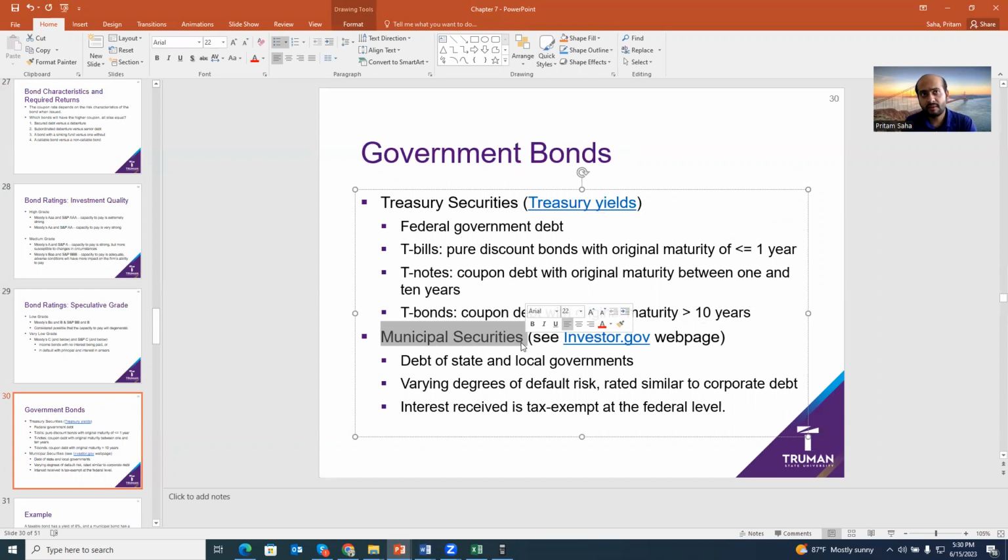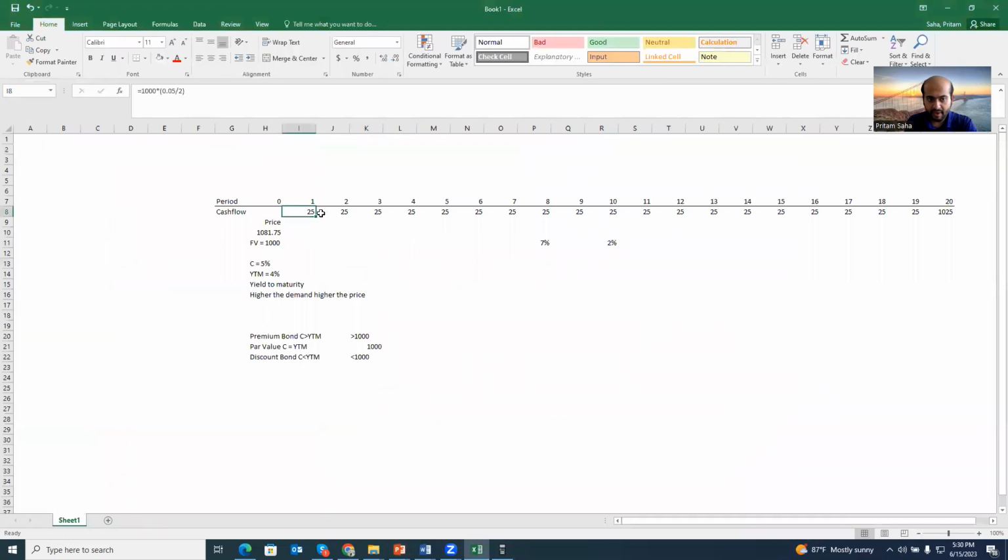Now, one of the interesting things of municipal bond is they're tax exempted. What does it mean by tax exempted? So let's say they're paying coupon, right? This is your income. As an investor, this is your income. So as an income, you have to pay tax on all of these earned coupon, right? Depending on your tax bracket, 20%, 30%, you have to pay tax on these coupon payments. But if you invest in municipal bonds, any coupon you earn from there is tax exempt, you don't need to pay any tax on a municipal bond.